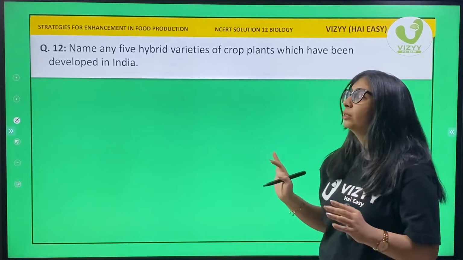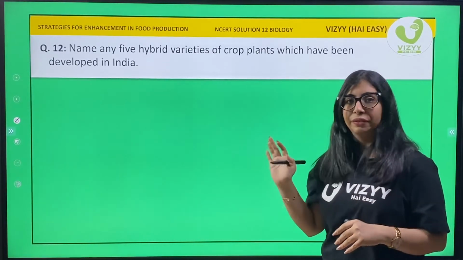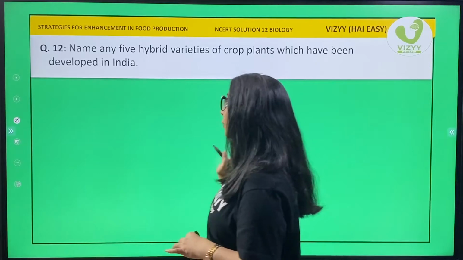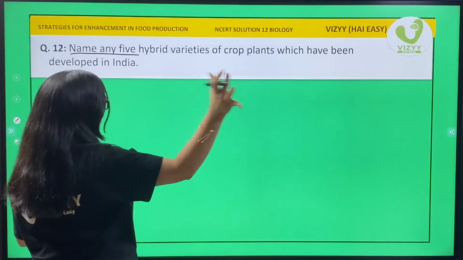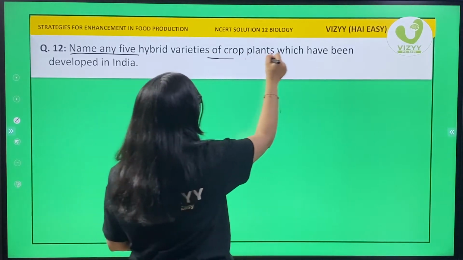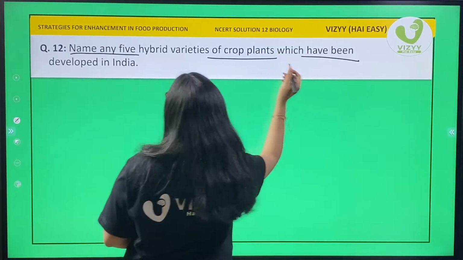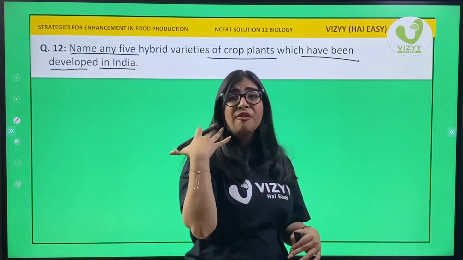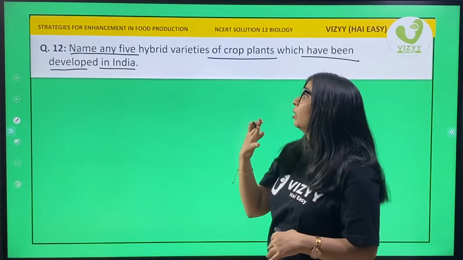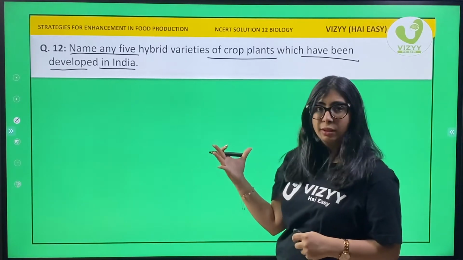Now we have got question number 12. This is the last question of our chapter. It says, name any 5 hybrid varieties of crop plants which have been developed in India. Okay, we need to say what? 5 varieties of hybrids. Let's start.